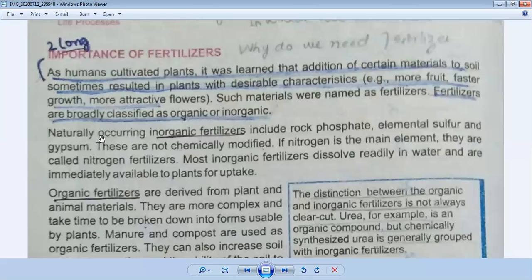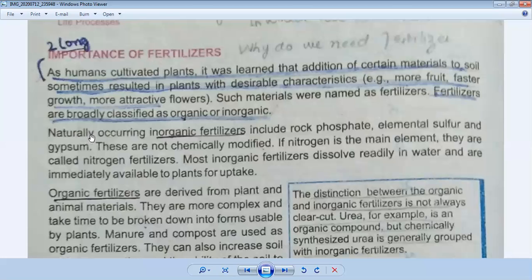First we will discuss what inorganic fertilizers are. First we discuss the definition of inorganic fertilizer. Naturally occurring materials which are not chemically modified are called inorganic fertilizers. What is the definition of inorganic fertilizers?